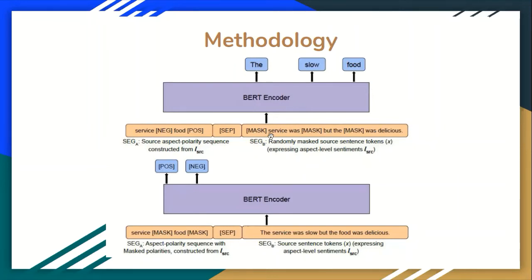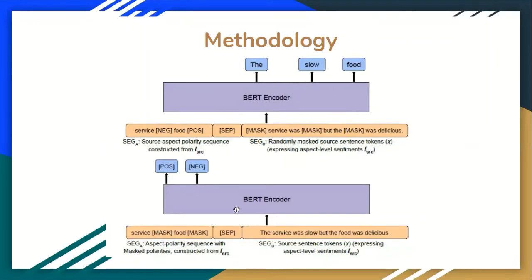Here, the words the, slow, and food were masked, and the model is looking to generate these. Interestingly, the sentiment negative was associated with the service, and so we expect something negative to be generated that describes the polarity of the term service.